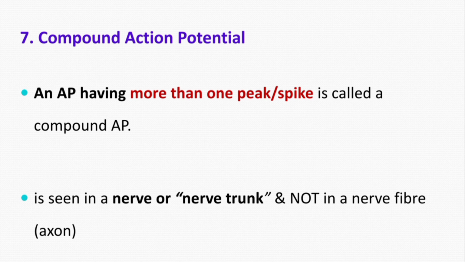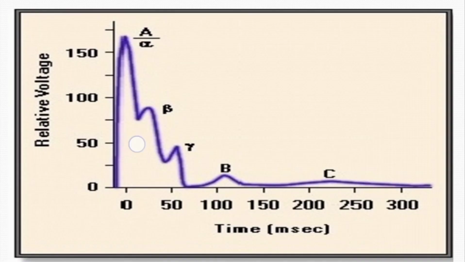It is because the nerve or nerve trunk contains many different types of nerve fibers, and these different types of nerve fibers vary widely in their excitability and speeds of conduction of action potential. So, multiple peaks are recorded, as you can see here in this graph, with the action potential from the fastest conducting nerve fiber recorded first, followed by the slower ones.